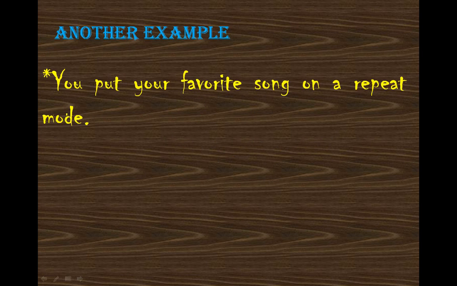Alright, let's take the second example. You all listen to music. Sometimes you put your favorite song on repeat mode. That means what? It is again in a loop.